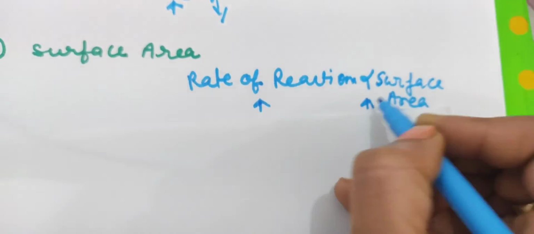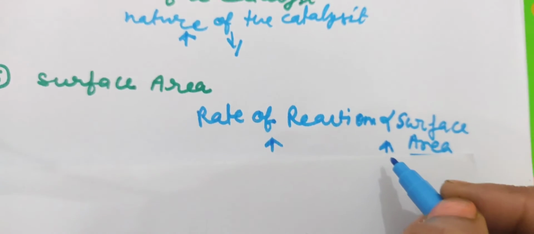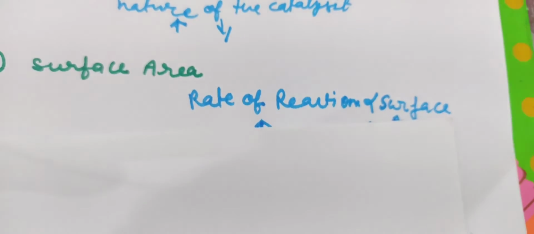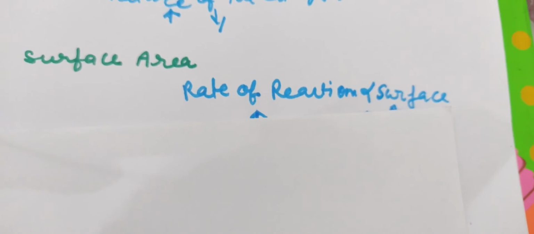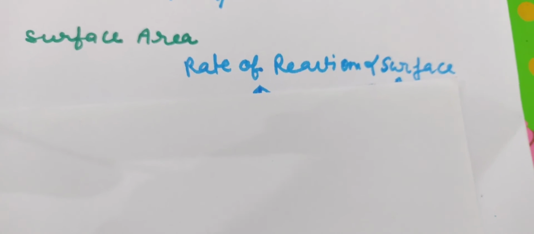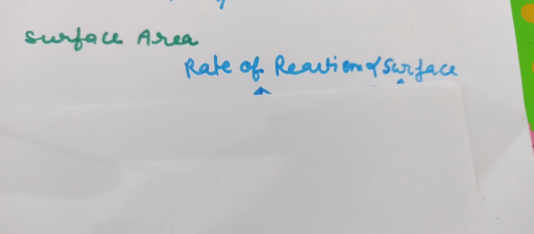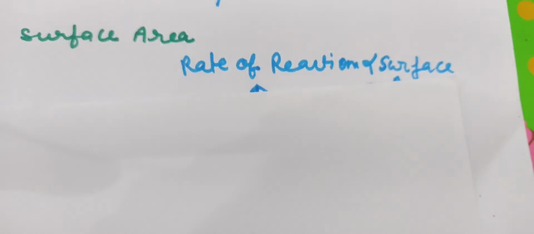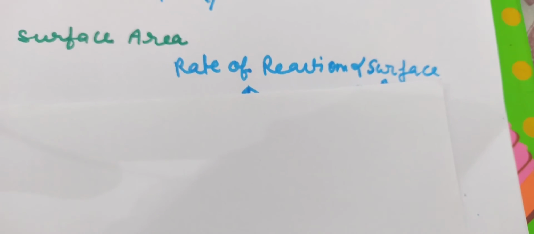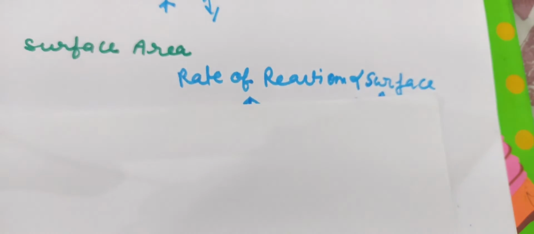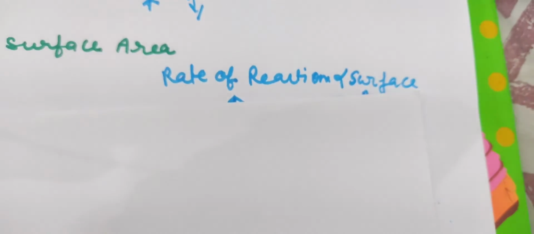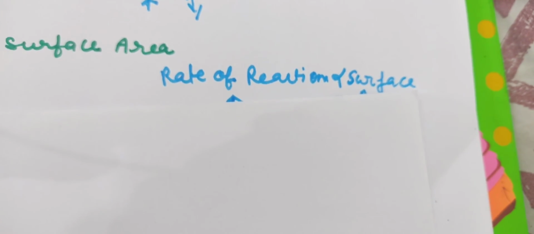If we decrease the surface area, the rate of reaction will decrease, because, as you have seen, solids are much less reactive as compared to liquids and gases. Liquids and gases have much more space, so they can easily collide and move here and there, they have high kinetic energy, and they have high energy to combine with each other. Solids have very little space between them, so they cannot easily react. So with increasing surface area, the rate of reaction will increase.